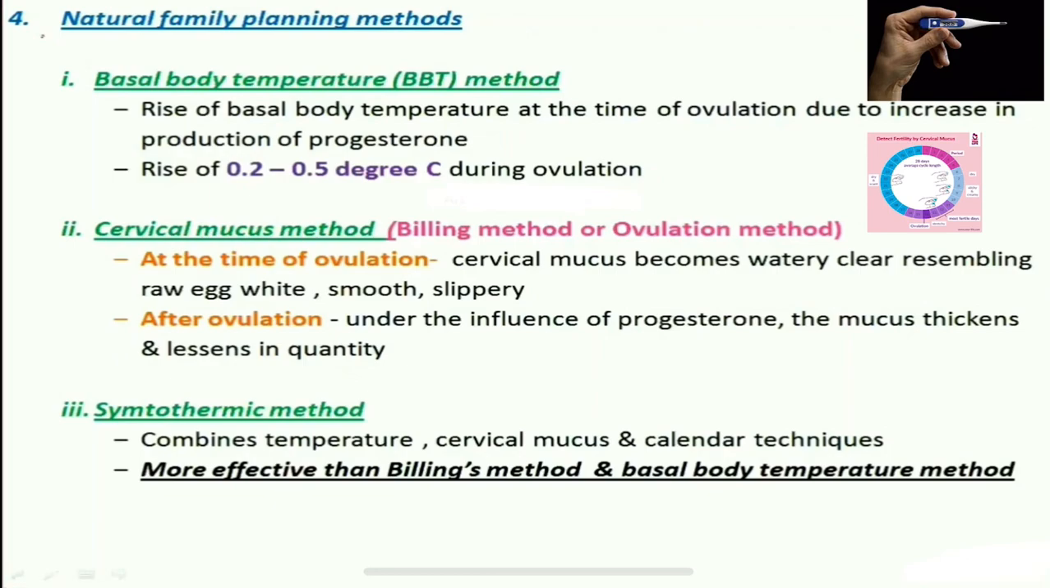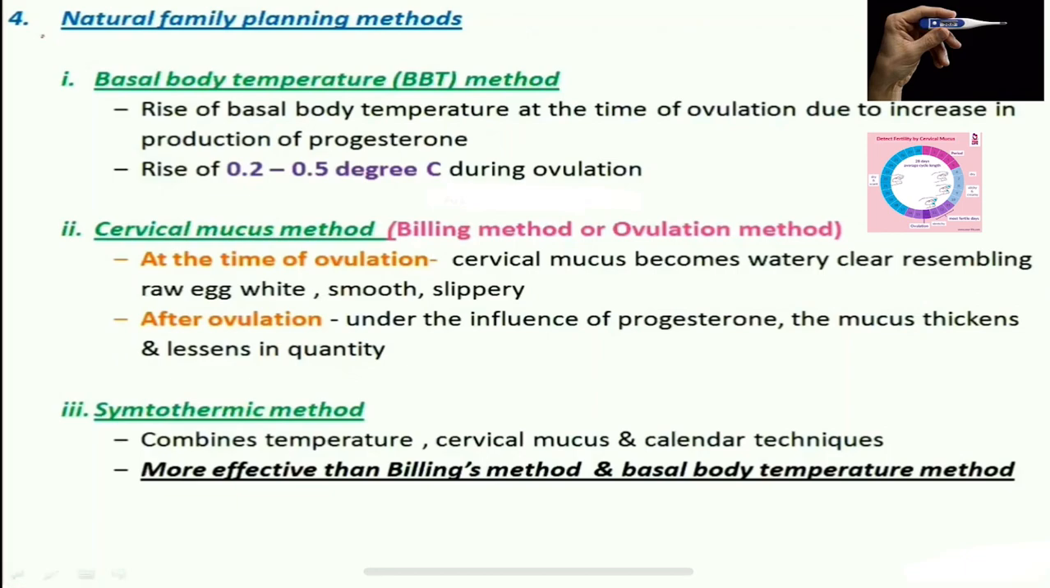Moving on to the symptothermic method. In the symptothermic method, it combines the temperature, cervical mucus and calendar technique. All of the three. This method combines the three things. What are those, guys? Temperature, cervical mucus, calendar technique, in order to identify the fertile period. She does this to identify her fertile period. If the woman cannot clearly interpret one sign, she can double check her interpretation with the other.